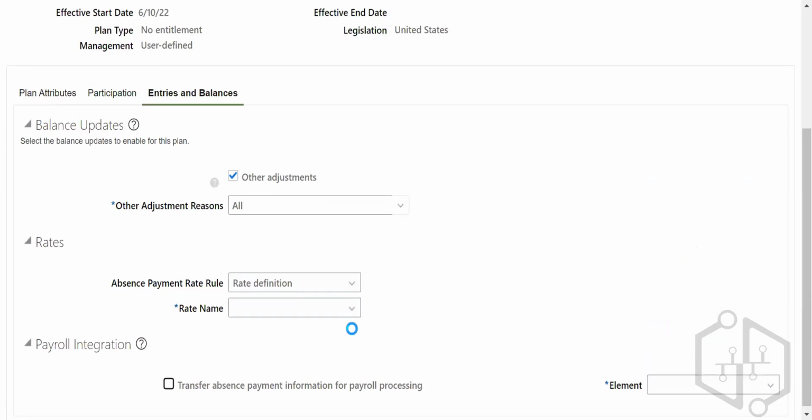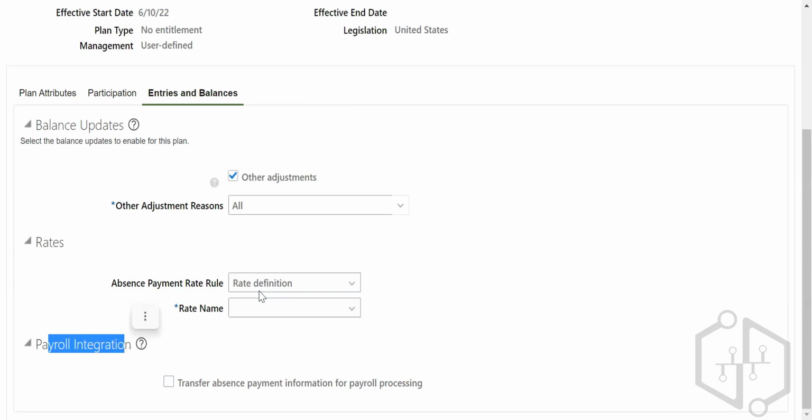Yeah. So you uncheck this box and then you can write this thing. You have to write, this is the payroll integration. So you can uncheck this box, but I'm not checking this box because I don't want payroll integration, right? I'm just showing an example because I have to create an element regarding that. Okay, so this is the thing.